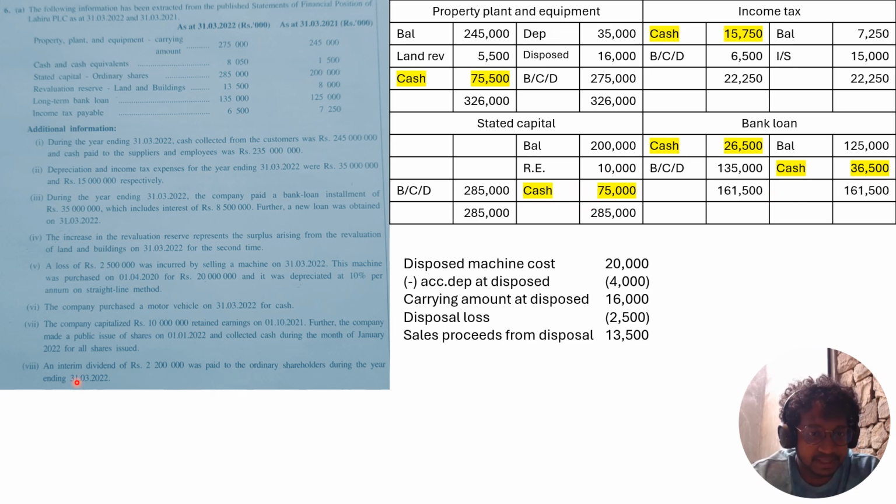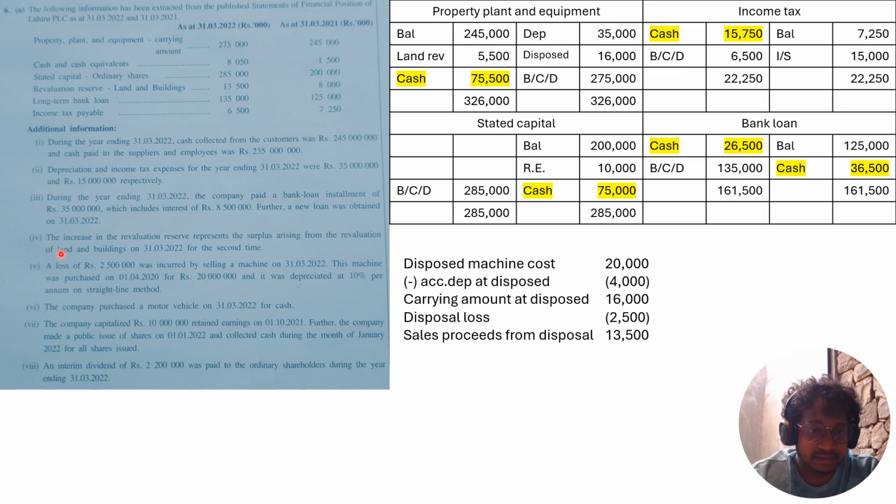And the company capitalized 10,000 retained earnings, and also they did the public share issue. So stated capital opening and closing balance given 200,000 and 285,000, and the amount that was transferred from the retained earnings, the capitalized amount, is 10,000. So balancing that, the amount that you received from issuing shares is 75,000. And after all, the interim dividend you have to record under financing activities as cash outflow, the interim dividend payment.